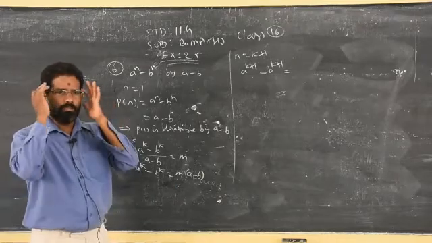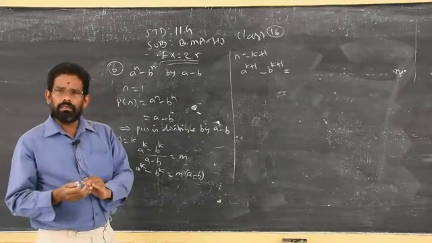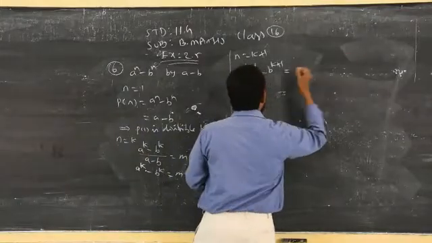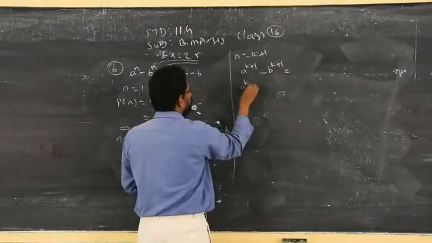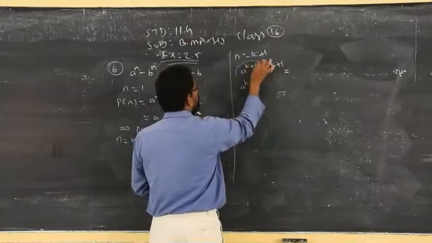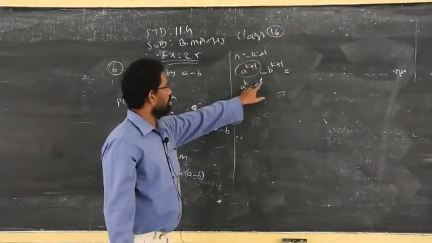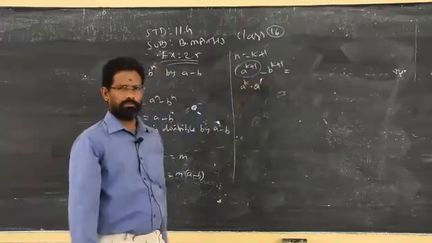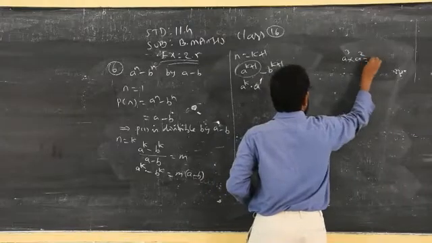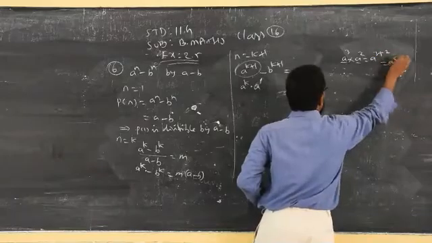Here you have to use some lower class concept. It comes under algebra. Just now I wrote the formula, no? The power, you can rewrite under multiplication. When the bases are same, you can add the powers: k plus 1. Just now, see, this is the formula, no? A power 3 into a power 2. What is that? When the bases are same, you add the powers, that is a power 5.